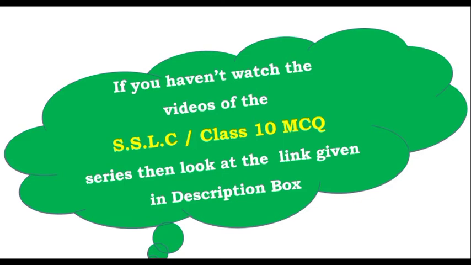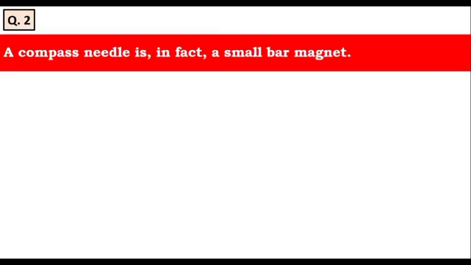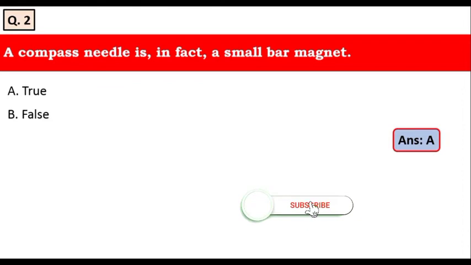So the very first question is, electricity and magnetism are linked to each other, whether it is a true statement or false statement. Yes, electricity and magnetism are linked to each other, therefore it is a true statement. Next question is, a compass needle is in fact a small bar magnet, whether it is a true statement or false statement. Yes, it is a true statement. A compass needle is in fact a small bar magnet.